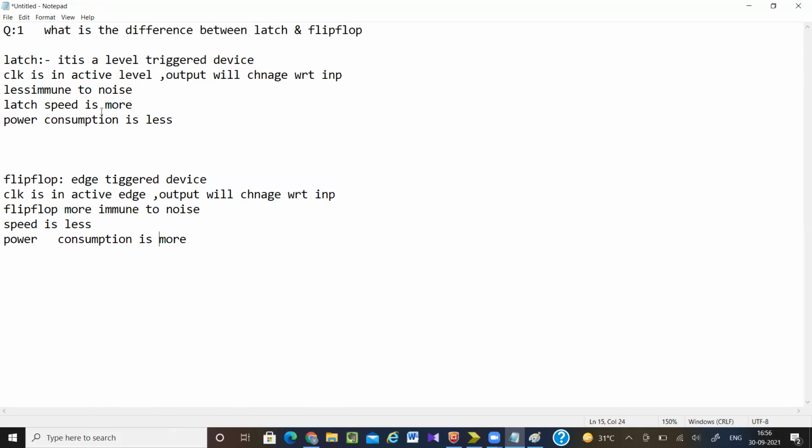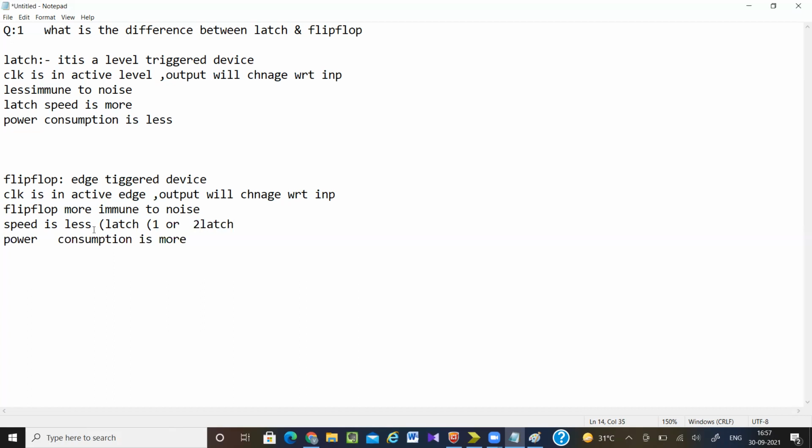Because latch only consists of some logic gates, and flip-flop consists of latch and other logic gates. Speed is less here because there can be one or more latch. In another video I will explain how we can design a flip-flop from a latch. That can be latch plus an edge detector, or two latches with master slave combination. So one or two latch.